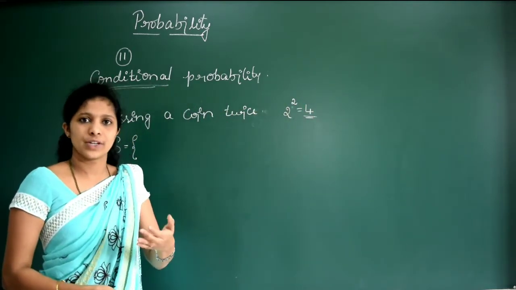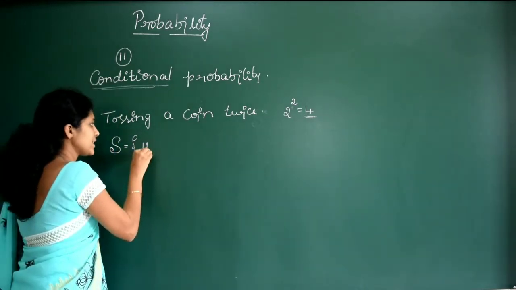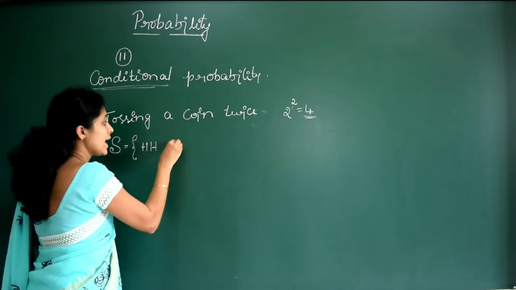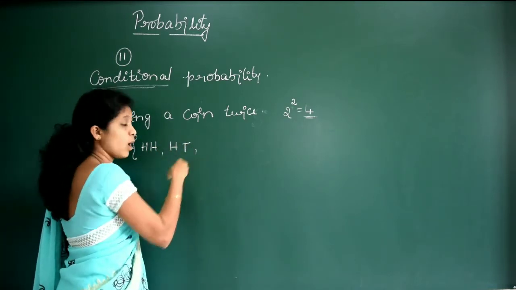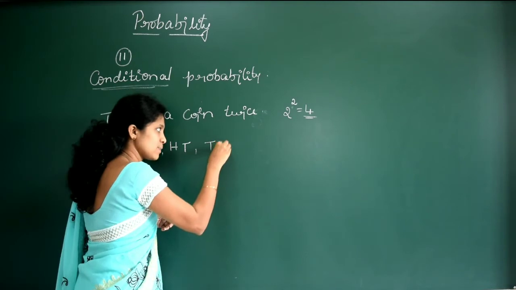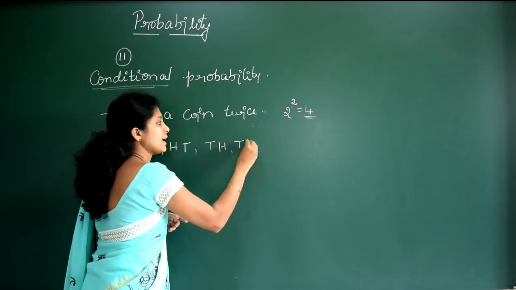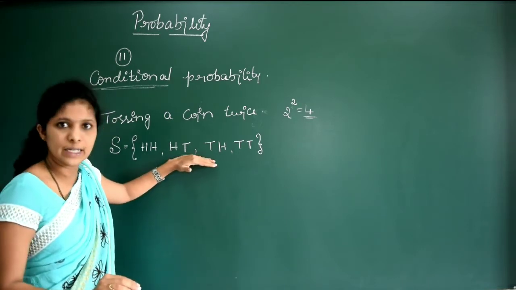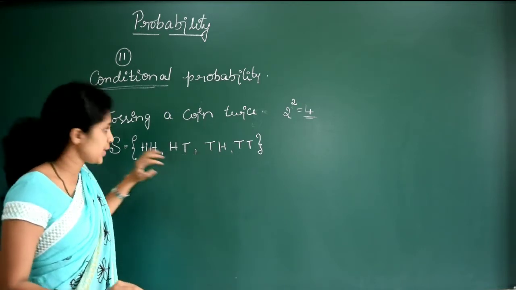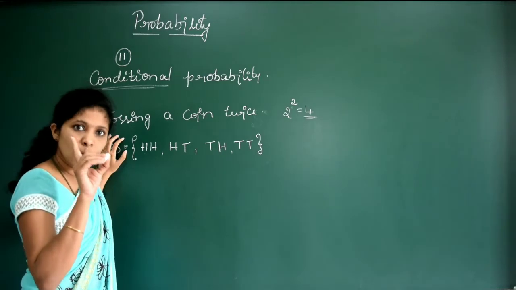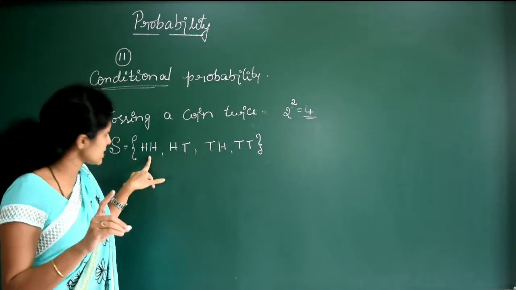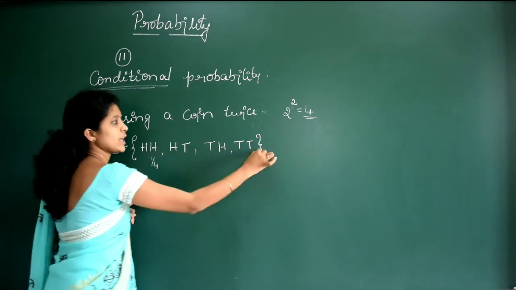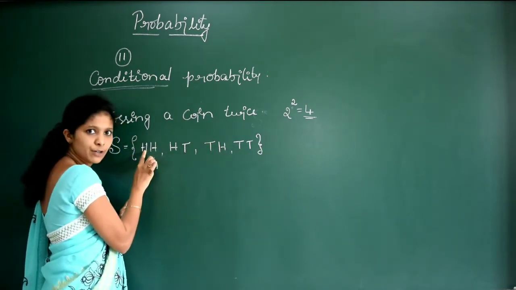What are the possibilities? Head and head is possible, right? In the first coin head and the second coin is also head. Or head and tail is possible. Or tail and head is possible. Or tail and tail, right? So this will be the sample space. So the sample space includes 4 elements, right? The probability of the sample space is always 1, because each element has probability 1 by 4, and 4 elements are there.